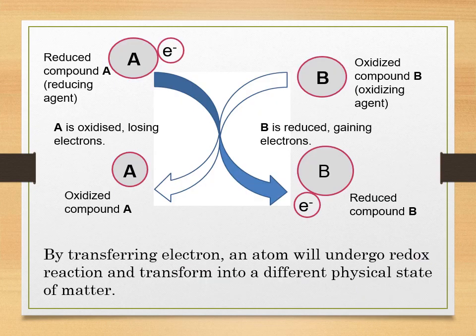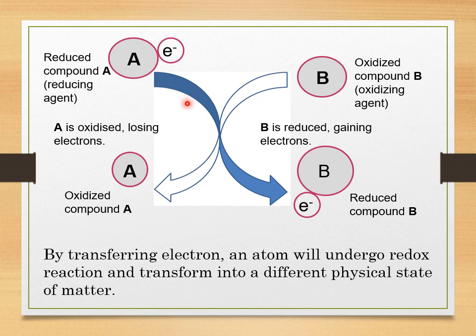Now, let's revise what you have learned previously. Let's say we have an atom A and B. A will lose one electron and become A plus, a cation. A is oxidized and A itself is a reducing agent.